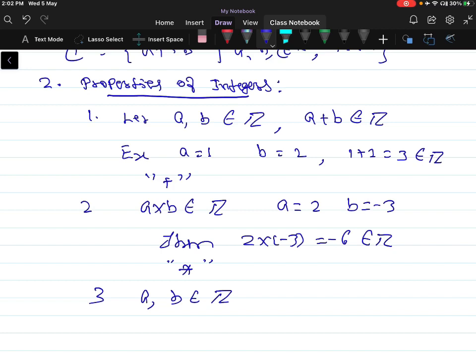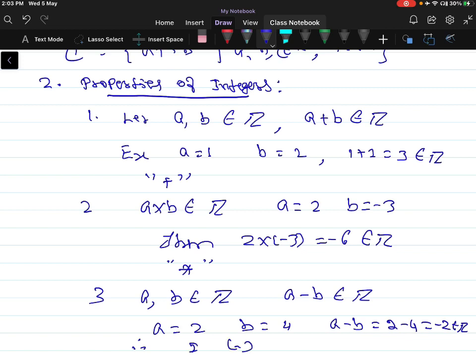Suppose the two numbers a and b belong to the integers. The subtraction of two integers, that is a minus b, is again an integer. For example, if I take a equal to 2 and b equal to 4, then a minus b is equal to 2 minus 4, which is equal to minus 2, and belongs to Z. Therefore, you can conclude that the set of integers is closed with respect to subtraction.